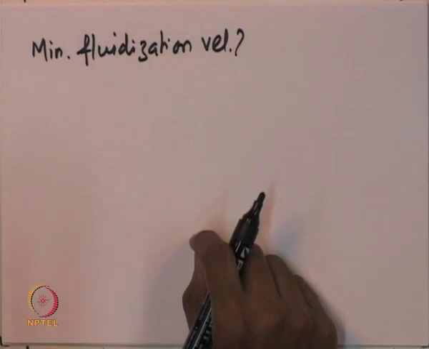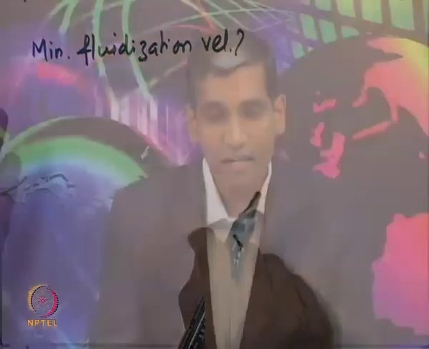Fluidization occurs when the drag force that is exerted by the gas stream which is rising up balances the gravitational force that is exerted by the catalyst particle because of its natural weight. So, clearly you can estimate the minimum fluidization velocity by simply balancing the drag force that is exerted by the gas phase and the gravitational force that is exerted by the solids because of its weight.